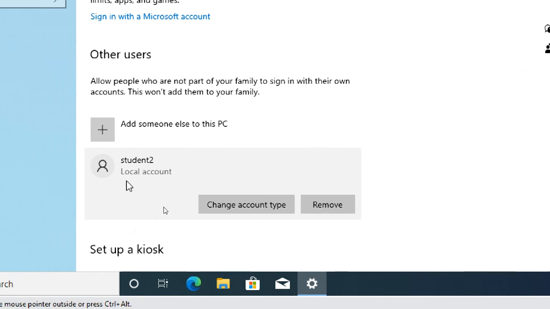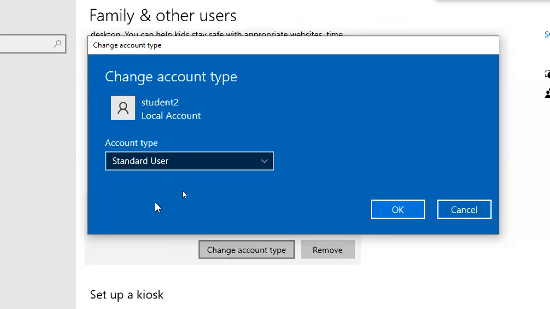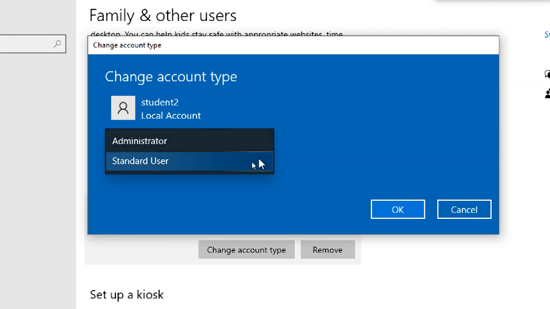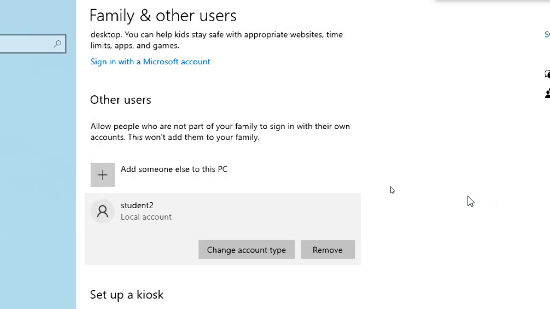So you can see it is showing local account, but it is not showing administrator. You can see remove if you want to remove the account, or you want to change the account type. Click on change account type. It shows it is a standard user, by default a standard user. If you want to make him an administrator, you can make him an administrator also. But I'm not doing it. I make him a standard user only. Then I'm going to cancel this one.